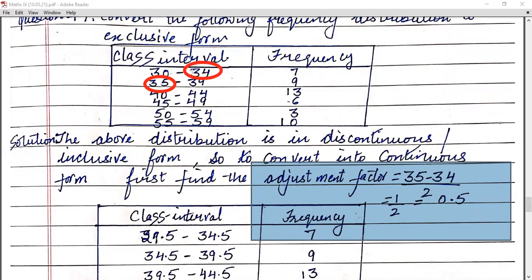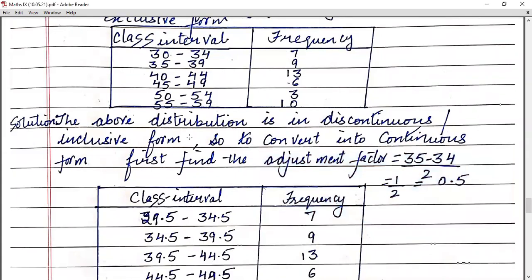Then whatever you get, you have to divide by 2. So you can see here, 35 minus 34 divided by 2 is equal to 0.5. Is it clear, children? This is your first step: finding the adjustment factor.